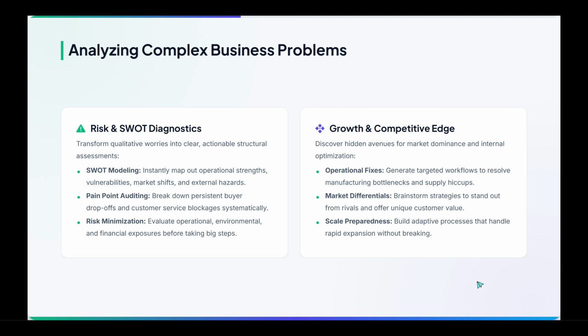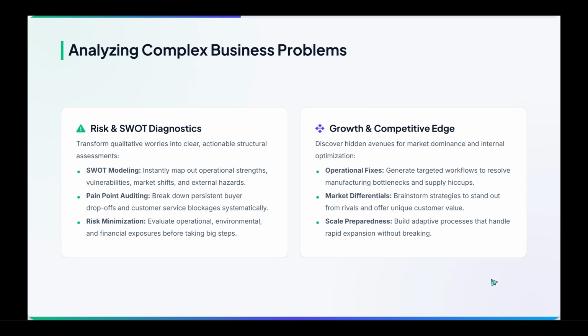Then ask ChatGPT to run a SWOT analysis so it can lay out strengths, weaknesses, opportunities, and threats in plain language. Follow up by requesting ideas to solve operational and marketing challenges it identifies. You can ask it to prioritize issues by impact and effort and to flag quick wins versus long-term initiatives.